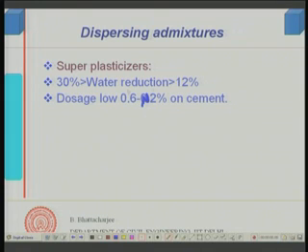So, water reduction is from 12% to 30%, and earlier you have seen that was 5 to 12%, so this reduces much more. Superplasticizer requires more dosage, but at the same time reduces the water more. That means they can disperse the cement particles more, so you have to add less water for the same dispersion, and you get similar consistency with much less water.